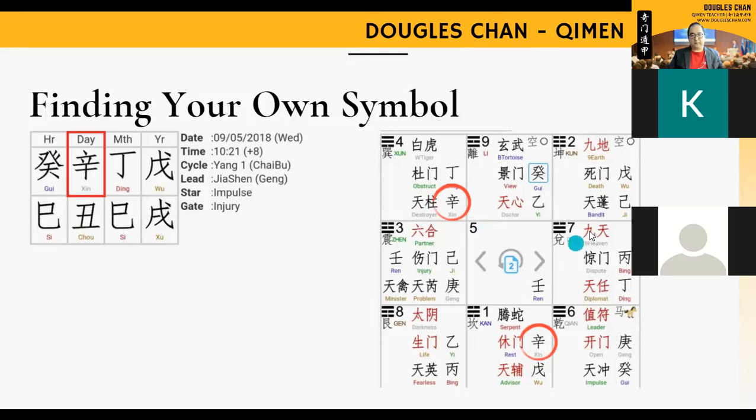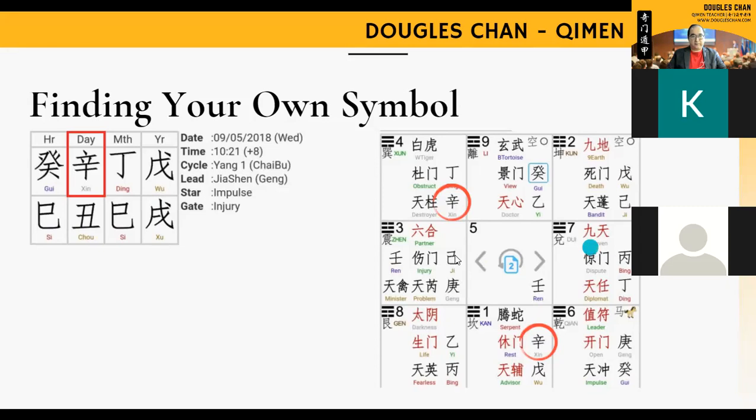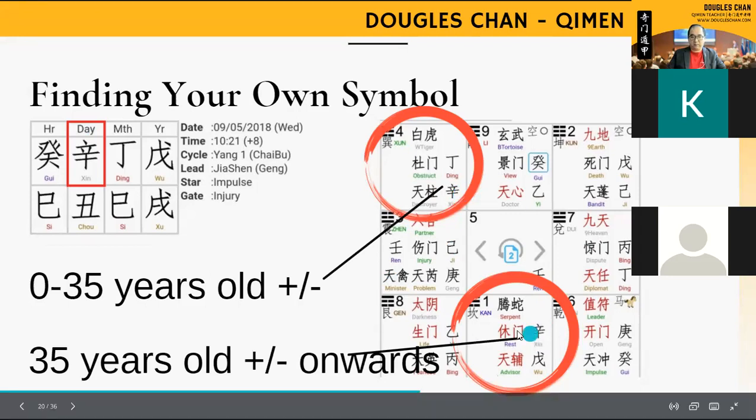So after you find your symbol in the 9 boxes below, we need to find the next thing. We need to understand what the representation is. In my case study, there's a Sing at the bottom of this box, and there's one on top.